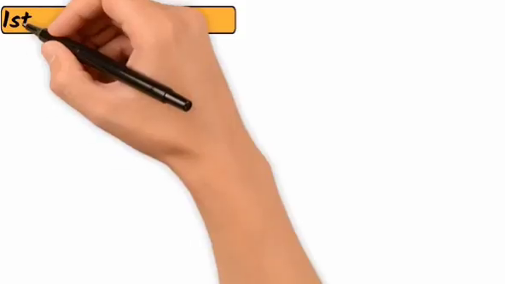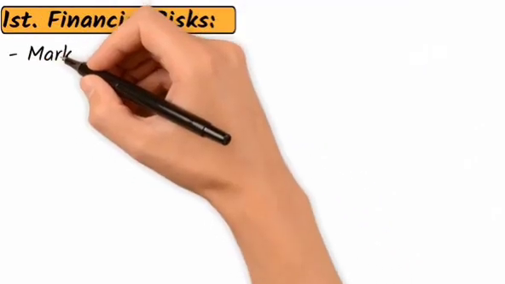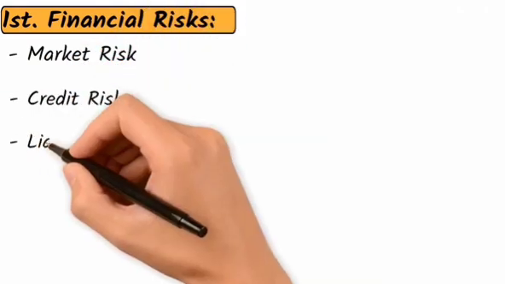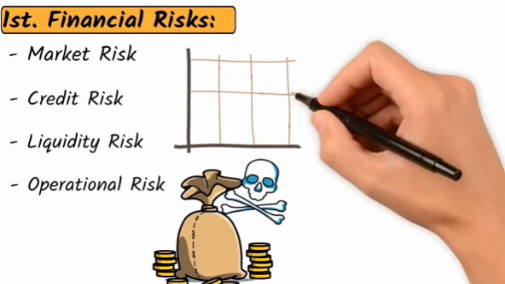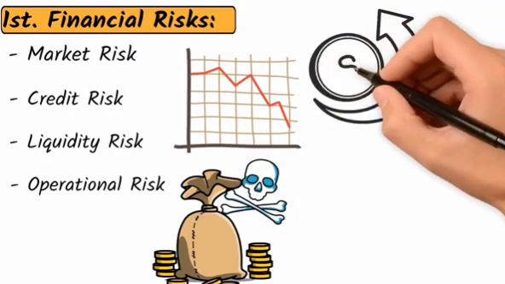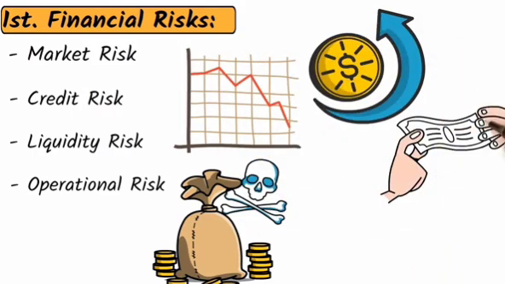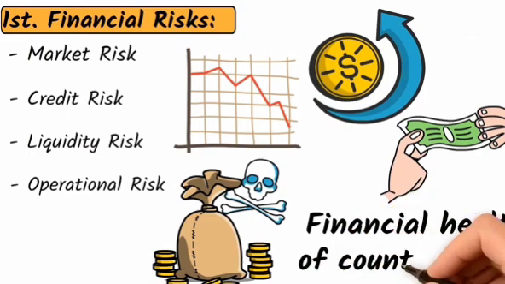First, financial risks. These include market risk, credit risk, liquidity risk, and operational risk. Financial risks can result from changes in market conditions, interest rates, currency exchange rates, or the financial health of counterparties.